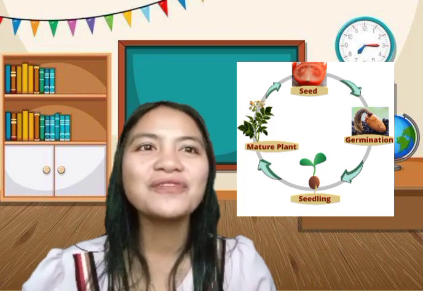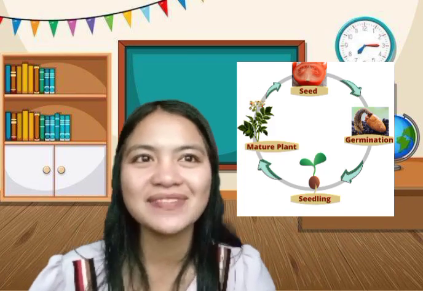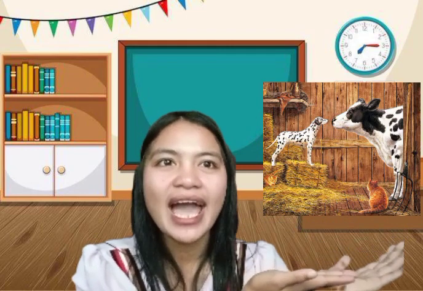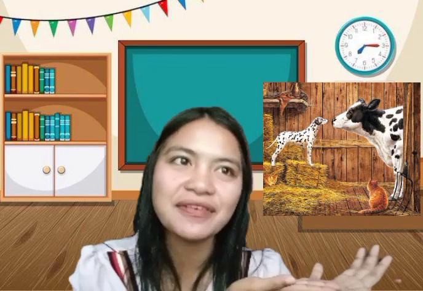Okay, that's all for the plant life cycle. Let's proceed to animal life cycle. There are animals that are born alive and hatch from eggs. And these are the animals that are born alive. Most mammals like dogs, cats, and cows are born alive.